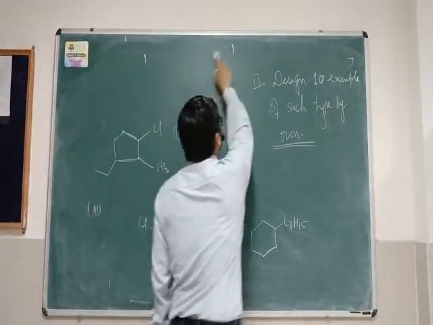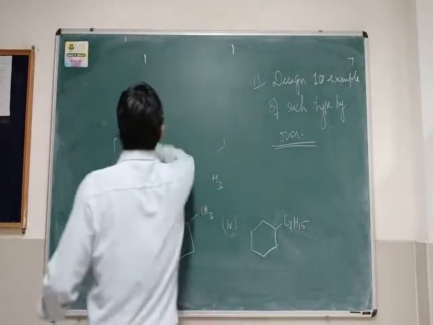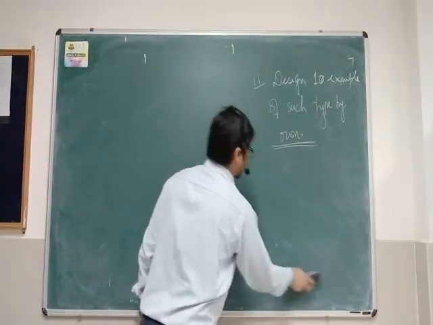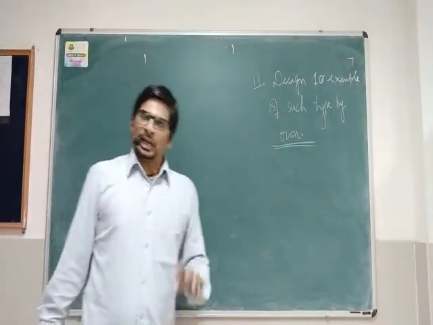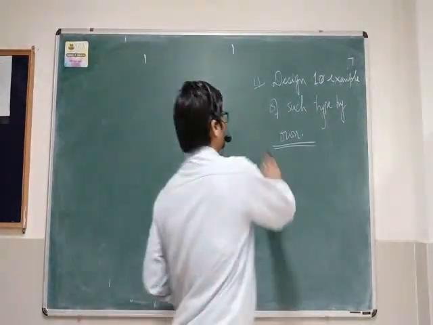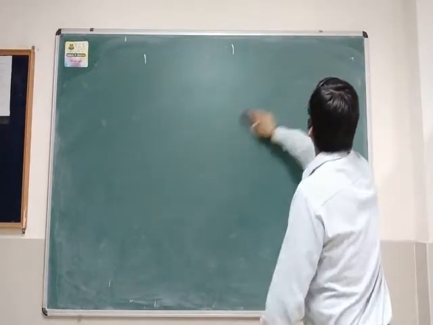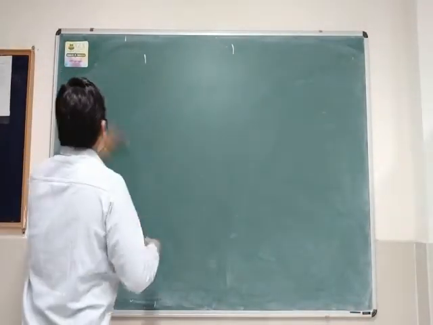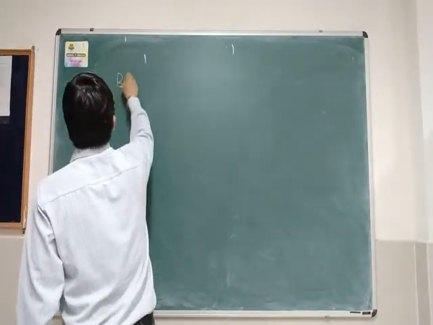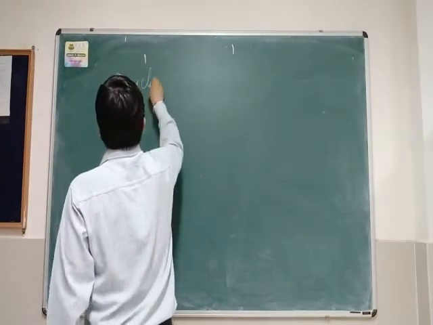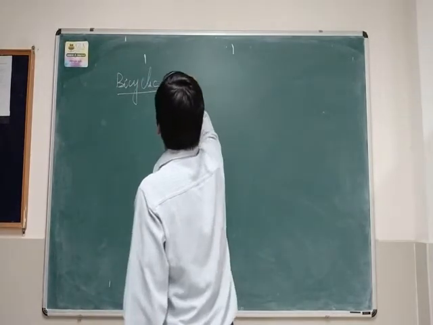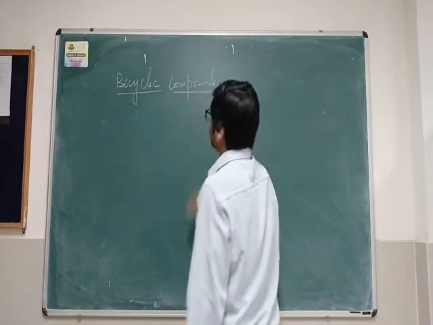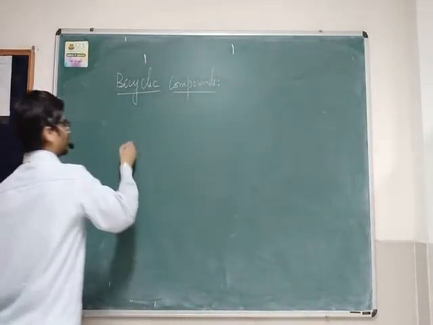So these are monocyclic compounds. All the compounds we have discussed are monocyclic compounds, which contain only one ring. Next, the compound can also be bicyclic. Let us discuss the meaning of bicyclic compounds.